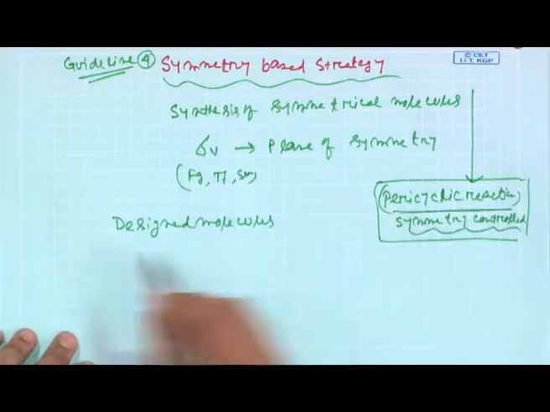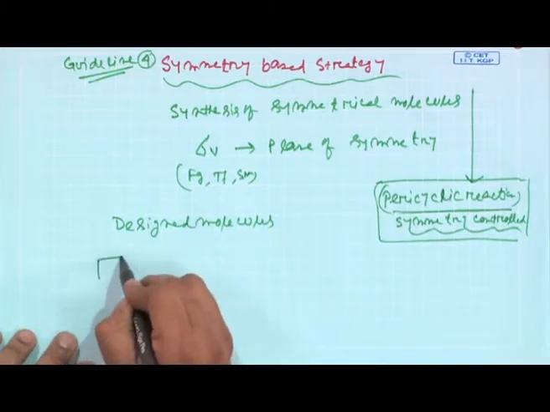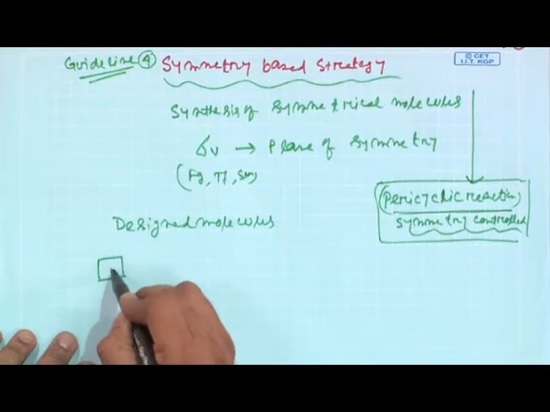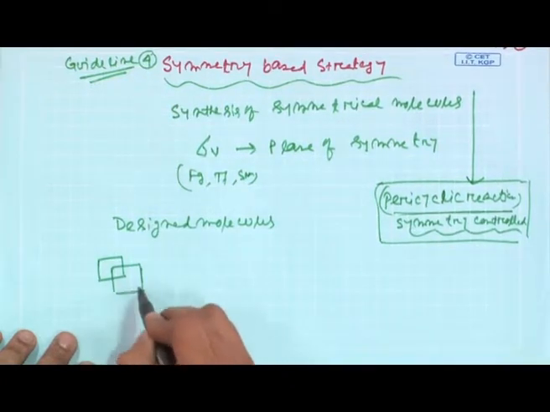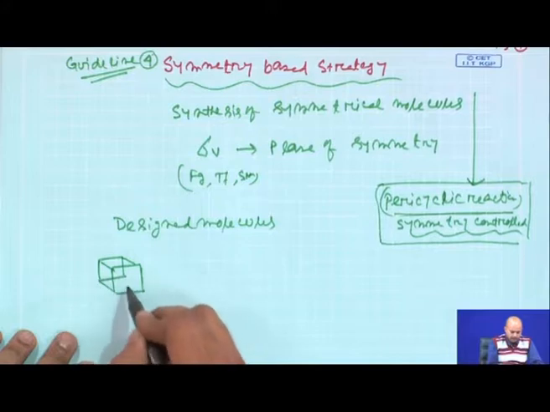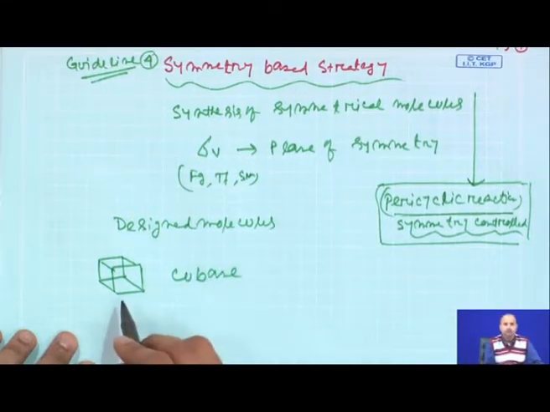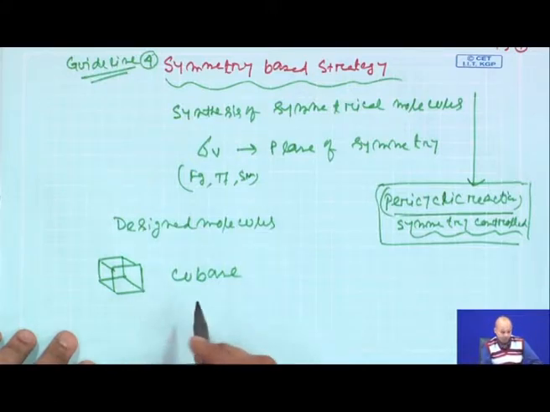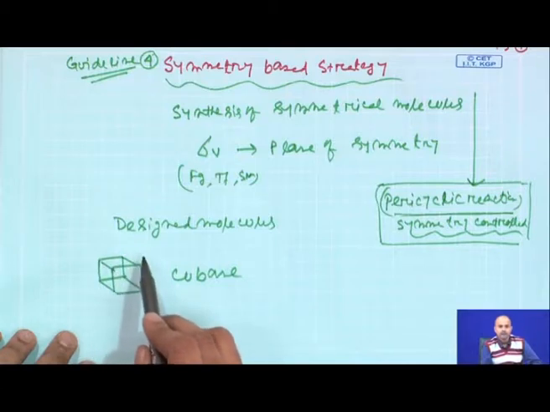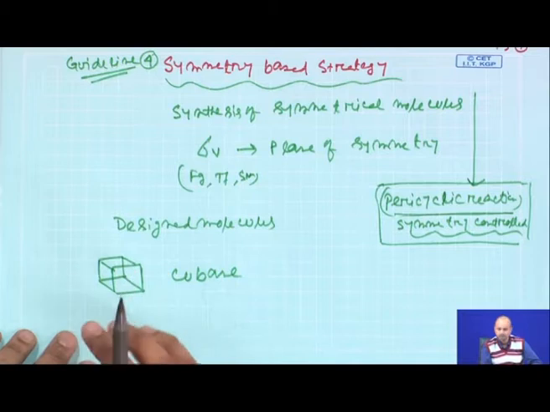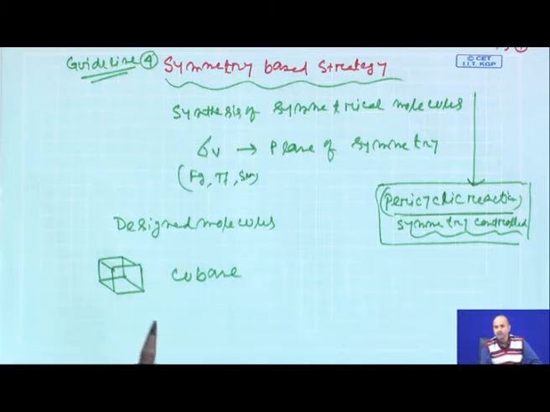If I say now I am drawing a molecule, its name is cubane. This molecule is a hydrocarbon, having only carbon and hydrogen. As it looks like a cube, it is called cubane. This is a designed molecule, and this kind of molecule can also be synthesized with our standard knowledge of retrosynthetic disconnection.